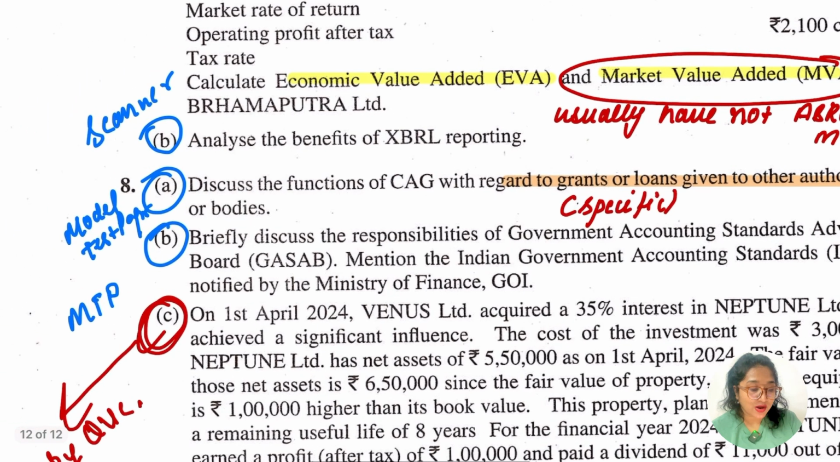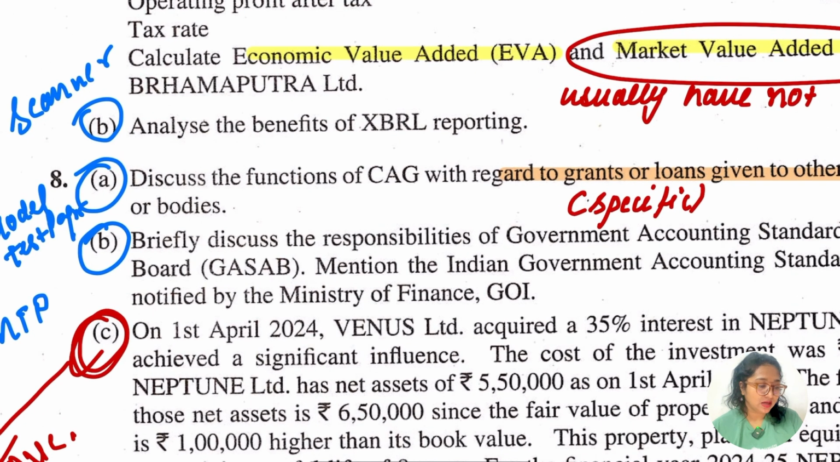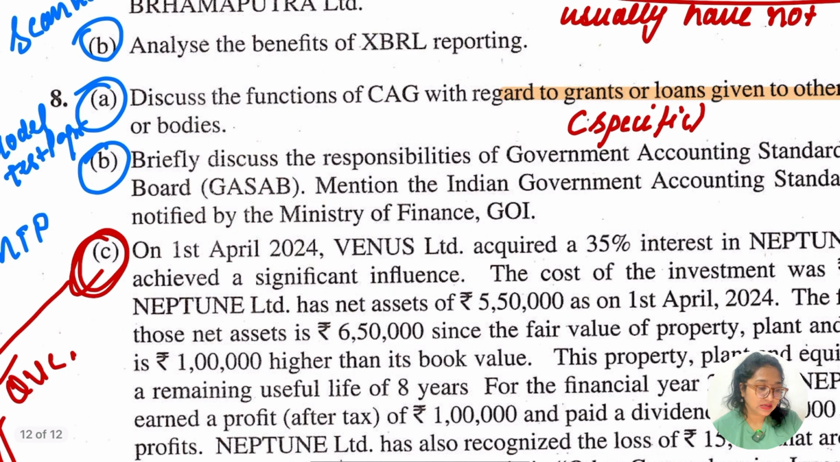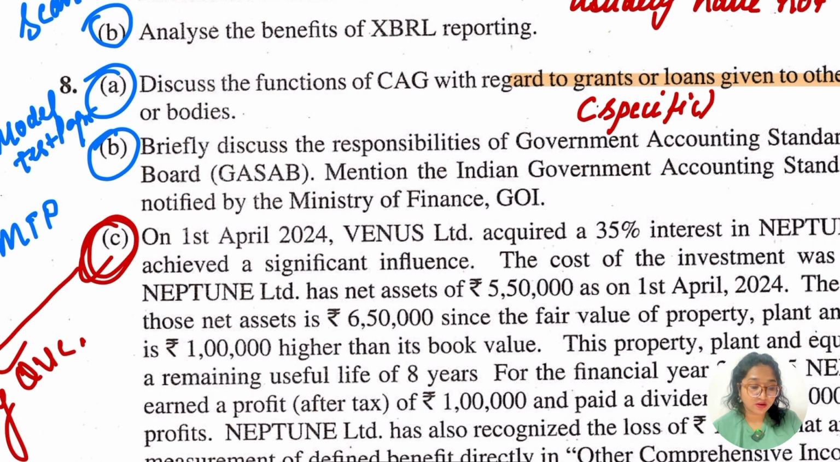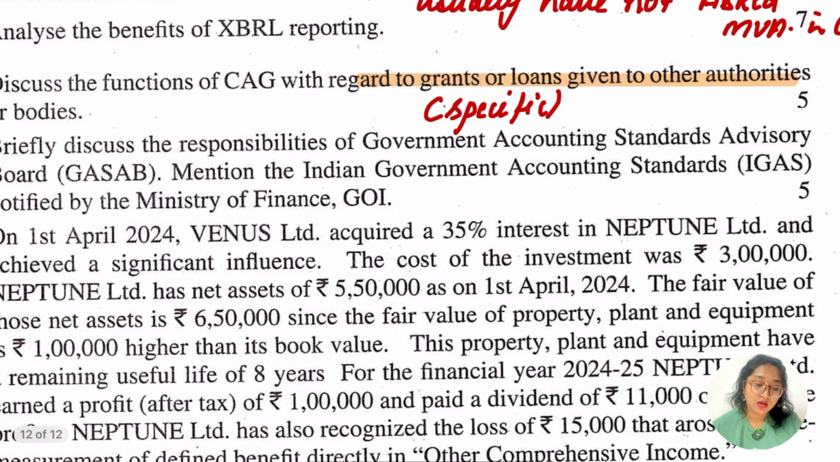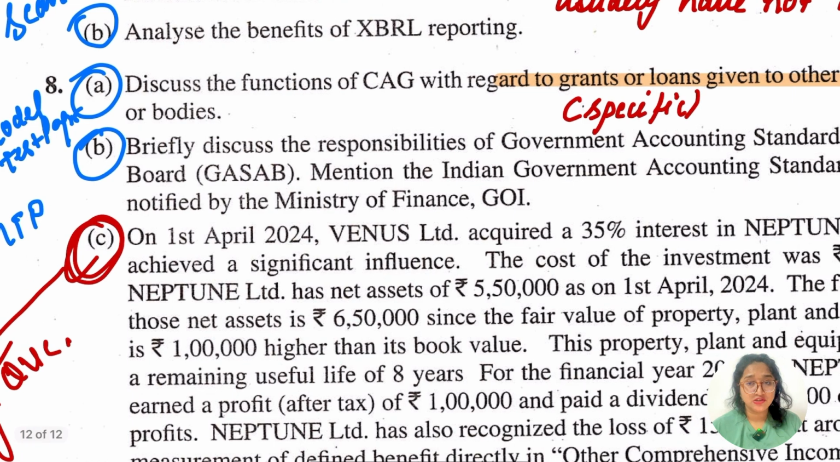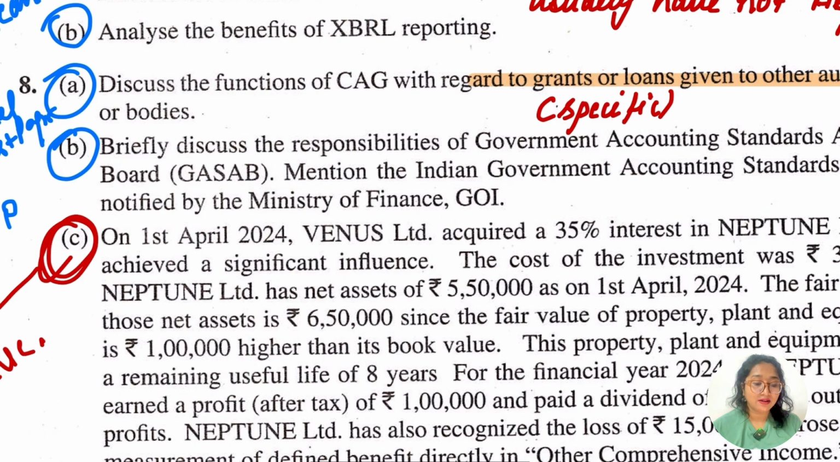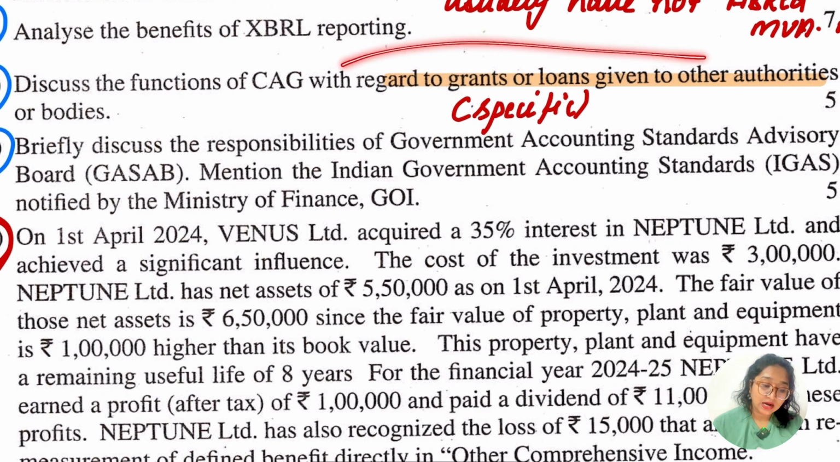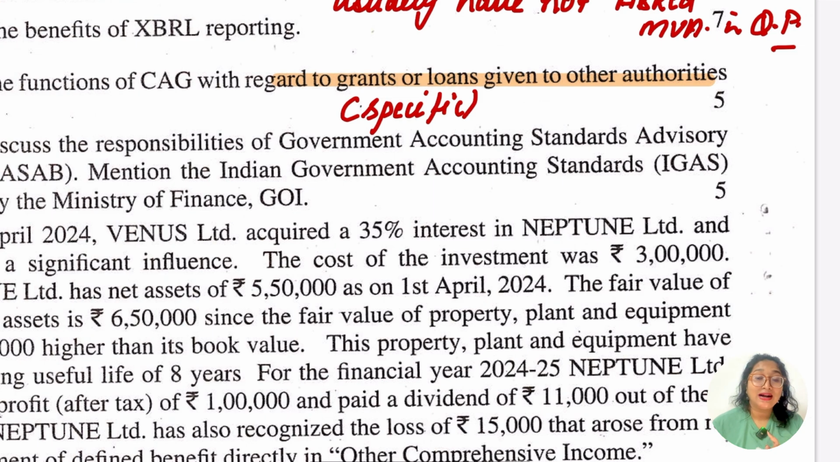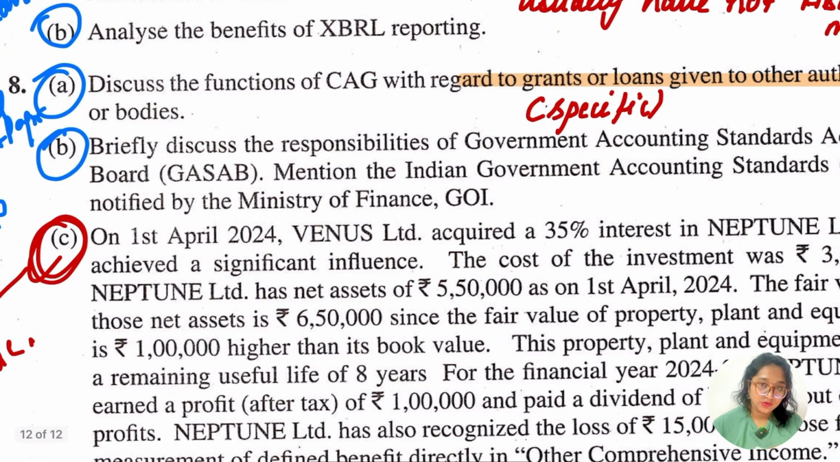So this is the question XBRL. This is the expected one, ठीक है. So you will get it in the scanner again, okay. Let's go further, discuss the question 8A, function of CAG with regard to grants and loans given to other authorities. Basically usually the function of CAG is expected, and this is what is seen in the model test paper. This is a similar question, ठीक है, model test paper का. So the function of CAG is asked, but in this case they have specified. They're asking about the grants or loans given to other authorities or bodies. So which is again in the scanner.